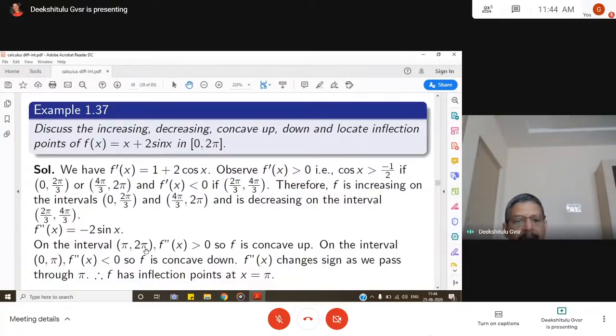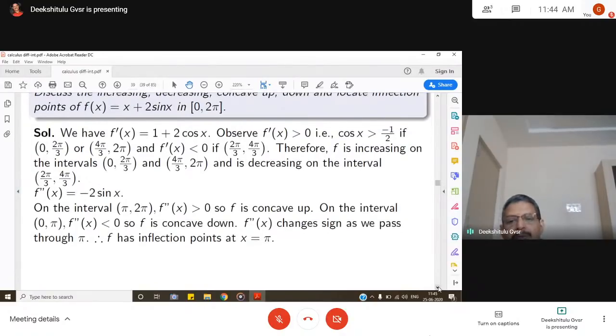Pi to 2 pi, it is concave down. Pi to 2 pi, it is concave up. 0 to pi, it is concave down. That means 0 to pi concave down, pi to 2 pi concave up. Where is it changing? At x is equal to pi. So x is equal to pi is called the point of inflection.